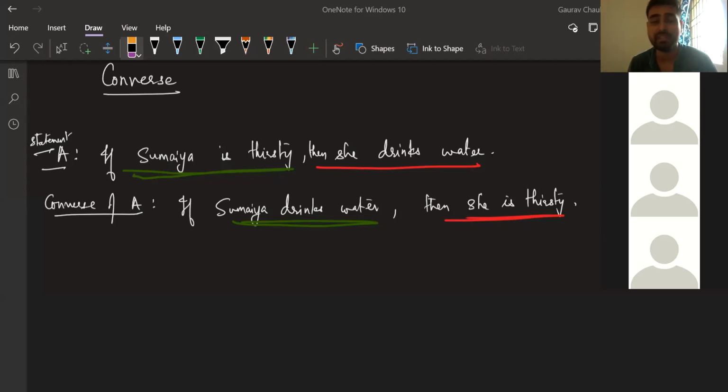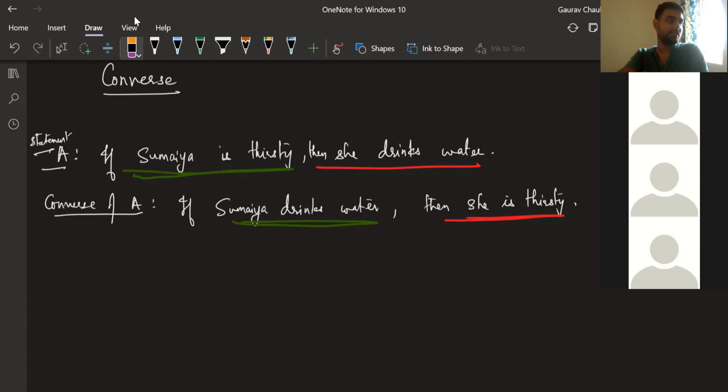Now, exactly, Sumaya. There are going to be a lot of occasions when it may not be that both of these are true. Even in maths, there are sometimes that both of these are not true. Statement A is true, but converse is not true. But we need to be able to write the converse.